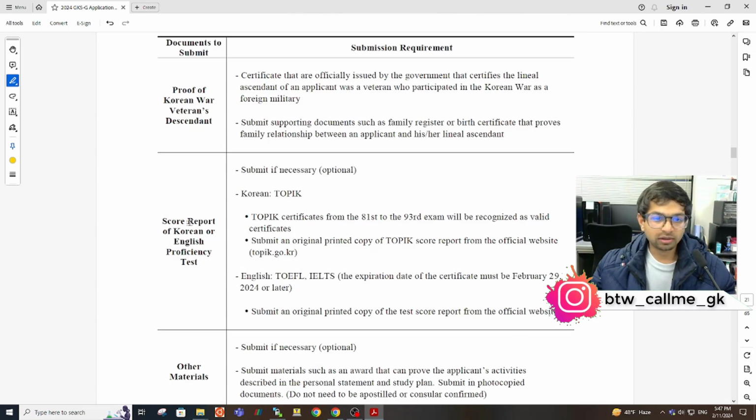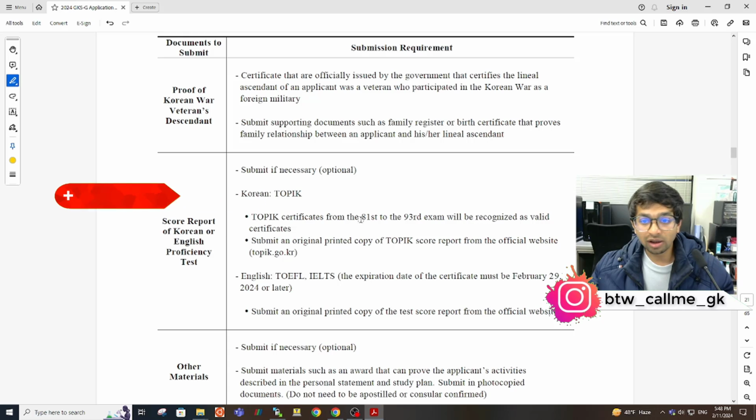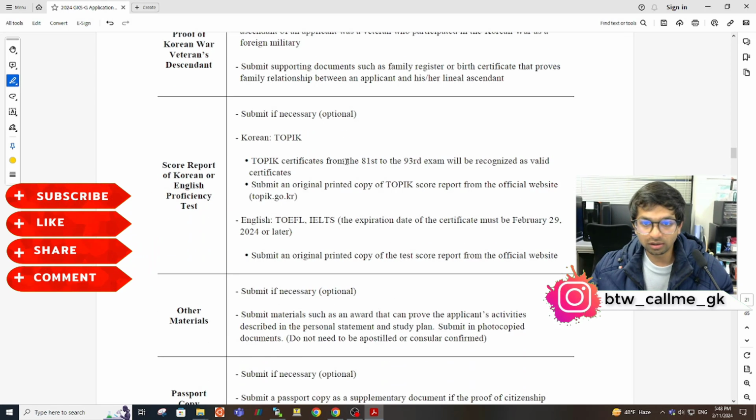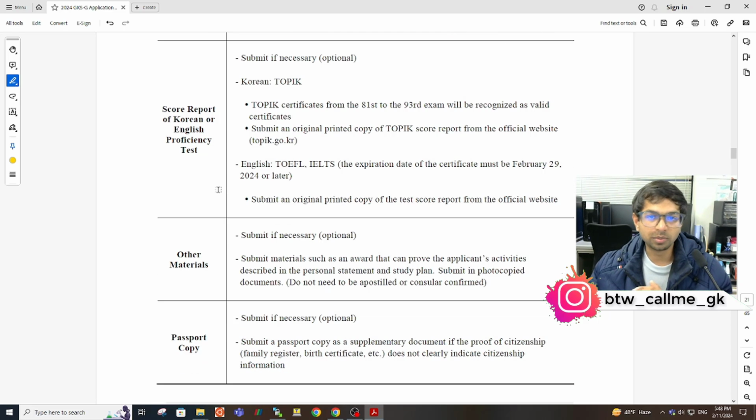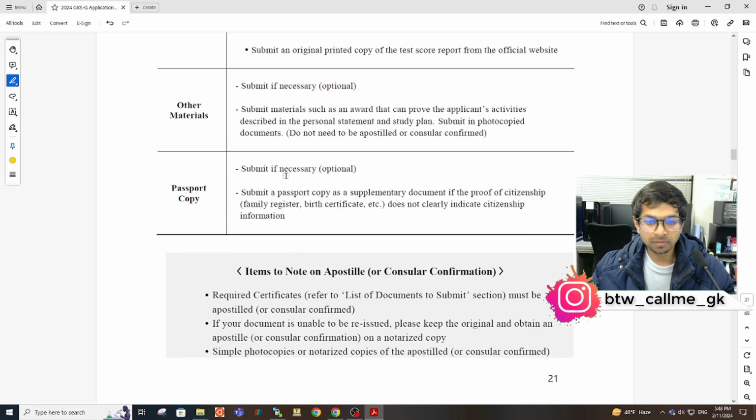So moving ahead, the score of the English test and the TOPIK certificate. As you can see, if you have TOPIK, you don't have to apostille these things. You just have to submit these documents, extra certificates and all the passport copies. You don't have to apostille these things.